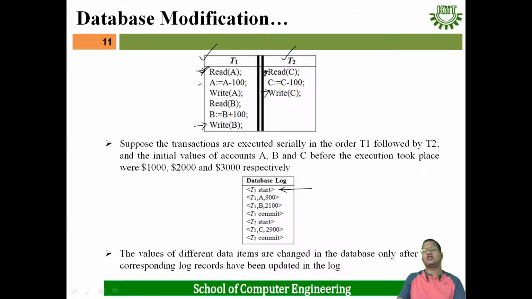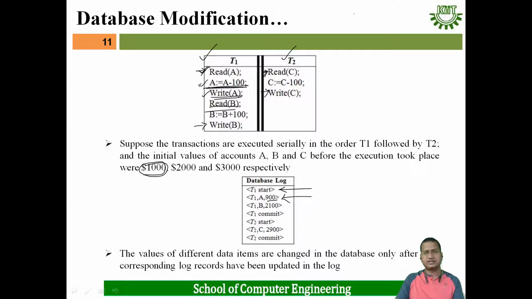Then A is equal to A minus 100. Suppose the initial value of A is 1000. Then A = A - 100, and we put T1, A, the old value and new value, 1000, 900, or directly we can put the new value 900 here. Then write A: how will write A be executed? T1 A 900 is put, but the read operation cannot be put in the log file.